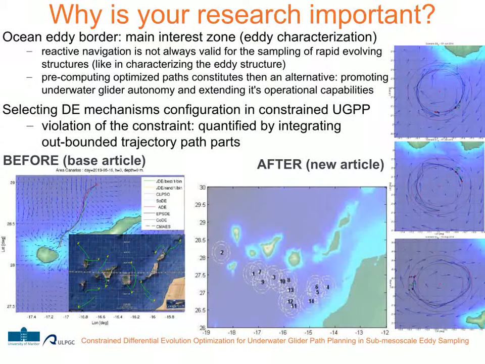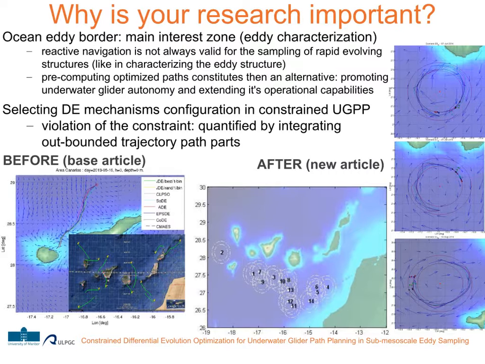Such an approach is valid for some applications, justified by the uncertainties of both forecasts and simulations. However, in the case of short-term dynamic scenarios, as the one presented in this paper, operating with no pre-computed plan supposes a high risk of missing the sampling target. Additionally, other aspects like multiple vehicle coordination or mission robustness to communication failures benefit from automatic path planning. Ultimately, an extension of the glider operational capabilities is obtained.